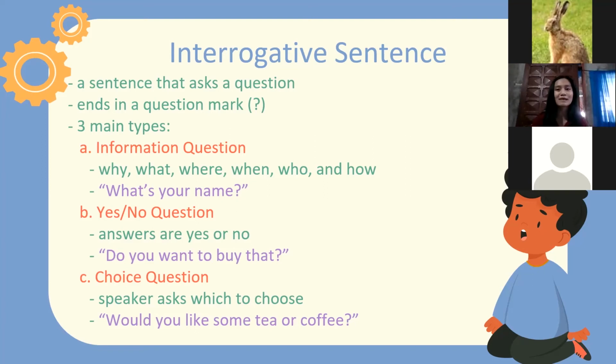Can you give some examples of it? Very good. Good job. And last but not the least, can you give some examples of choice questions? Very good. Good job. Excellent, everyone. Now let's proceed to our activity.